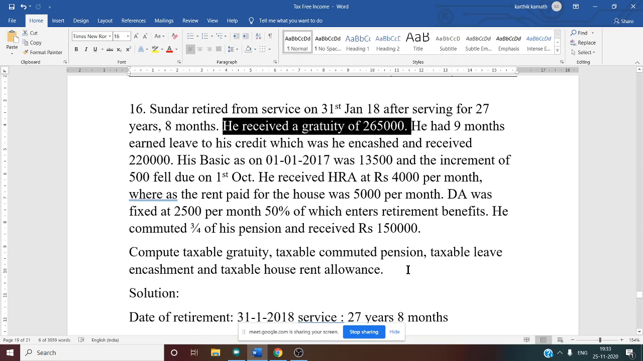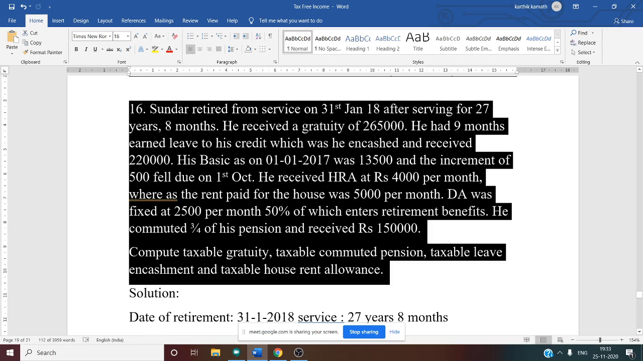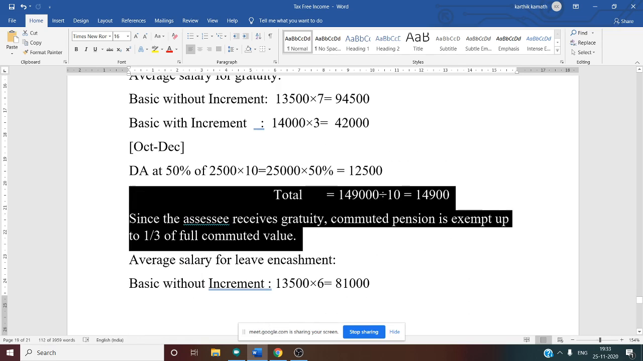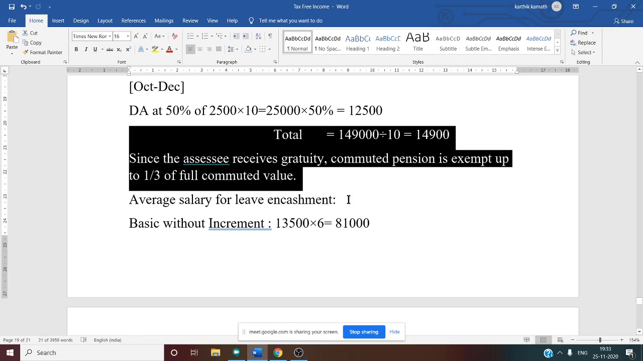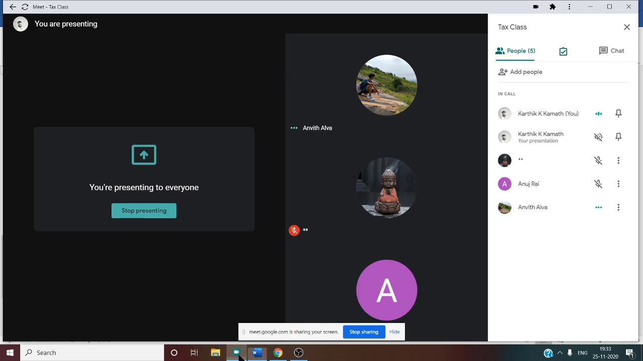If SSC doesn't receive gratuity, then for commuted pension we have to take 1/2. So that is a difference. Here we have to take 1/3. So that is about commuted pension. Next, about earned leave encashment. For earned leave encashment also we have to do the working note.